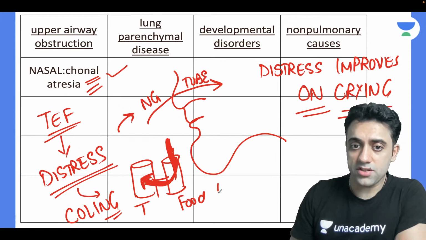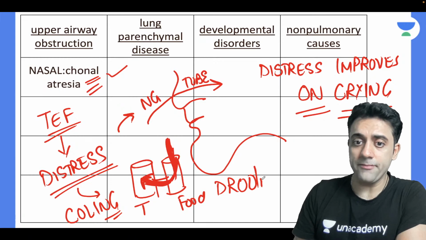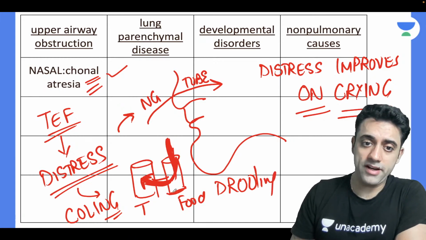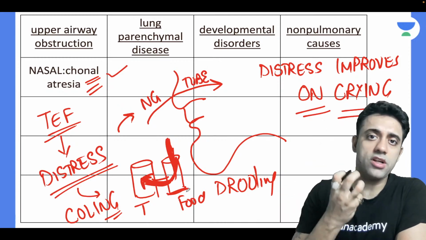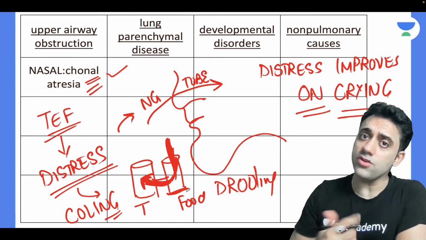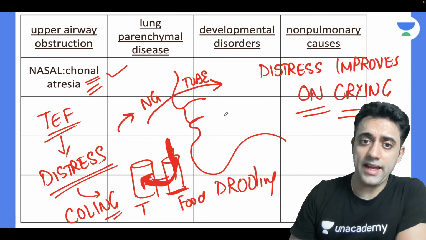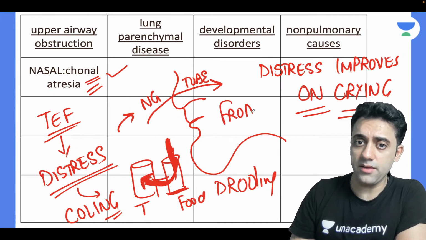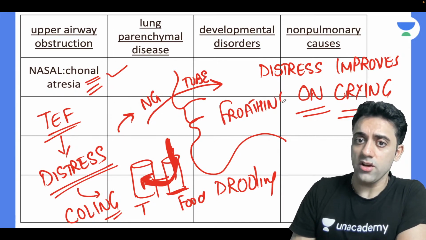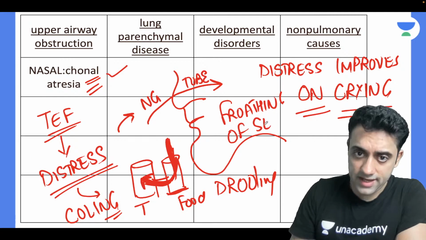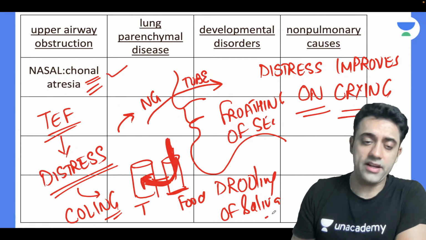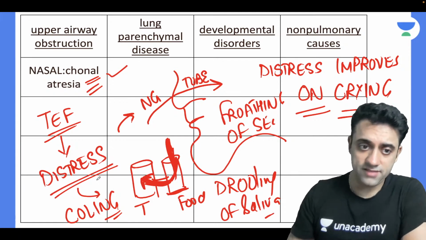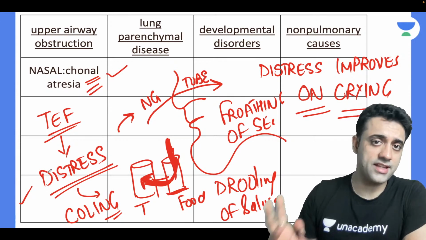Very good. The patient will have drooling of saliva. See, there is a blind pouch in my food pipe here. So whatever secretion, whatever sputum I have, I cannot swallow it down, right? So number one, can I write frothing of secretions? Very important. The patient will have frothing of secretions. Yes, drooling of saliva. Yes, failure to pass a nasogastric tube. Yes, the baby having distress.